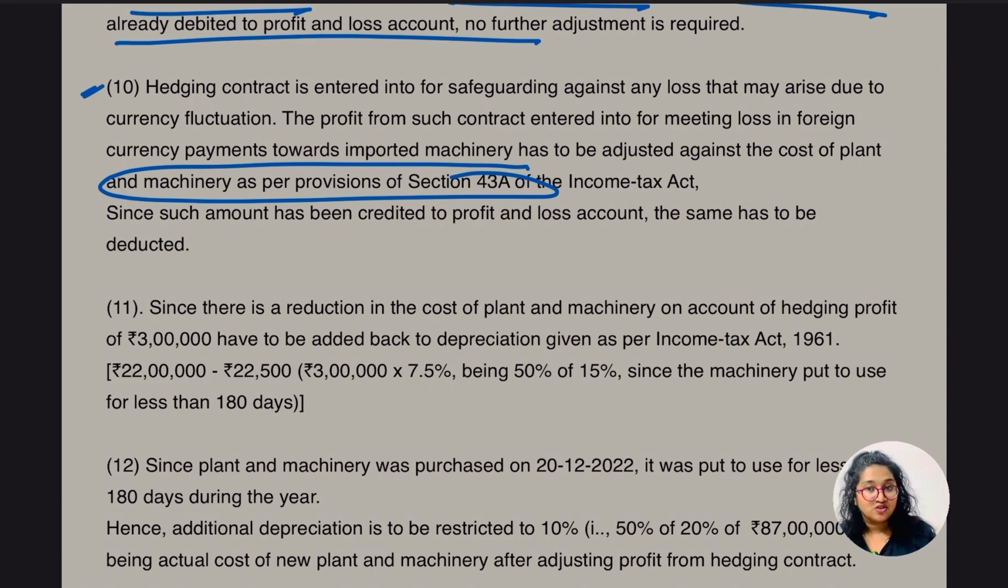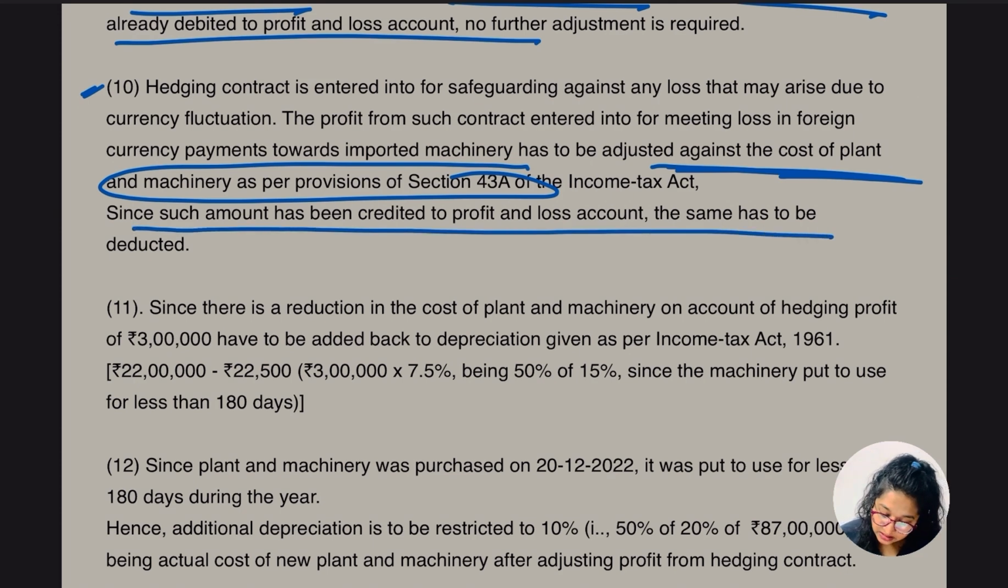So which means we are going to do the adjustment. The profit of 3 lakh is to be adjusted against the cost of plant and machinery as per section 43A, to calculate the actual cost of plant and machinery. Since such amount has been credited to P&L account, the same is to be deducted.